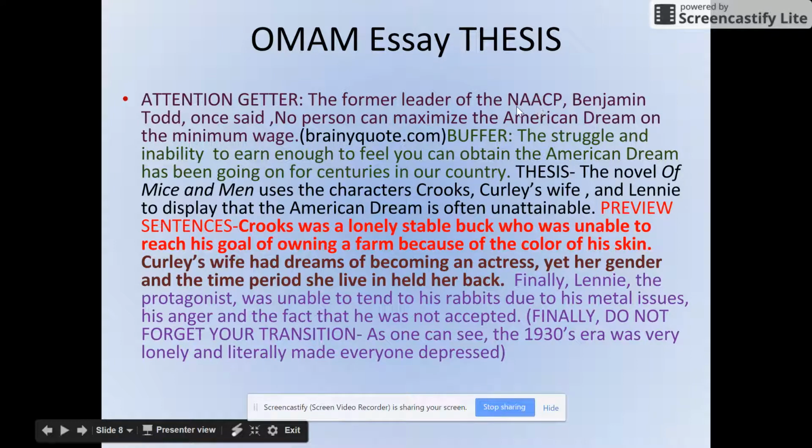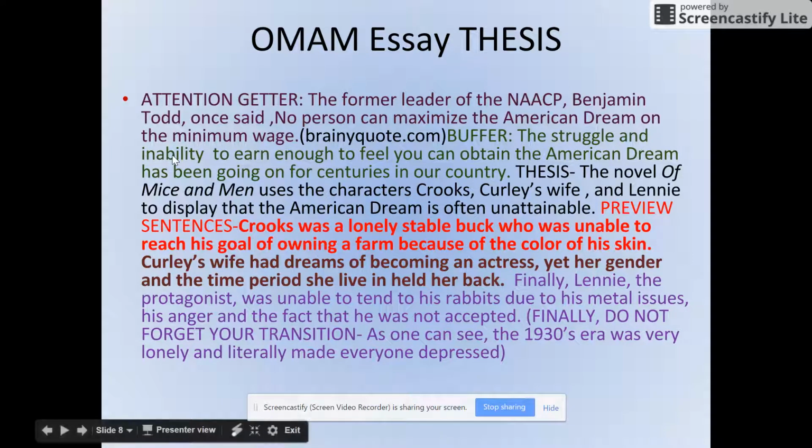I put the former leader of the NAACP. The NAACP is the National Association for Colored People, a group that works to help the advancement of African American individuals. It started a long time ago when civil rights were really being fought for. So the former leader of the NAACP, Benjamin Todd, once said, "No person can maximize the American dream on the minimum wage."